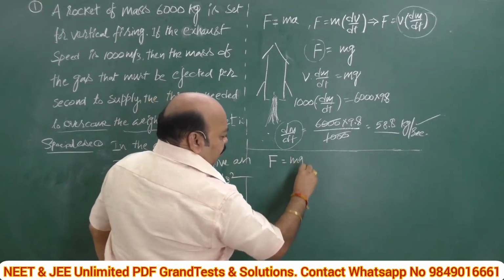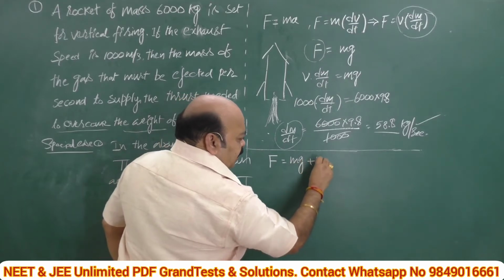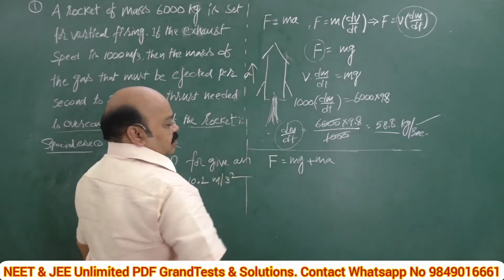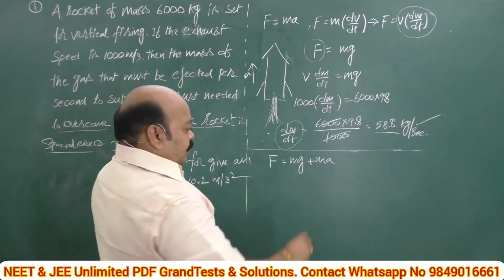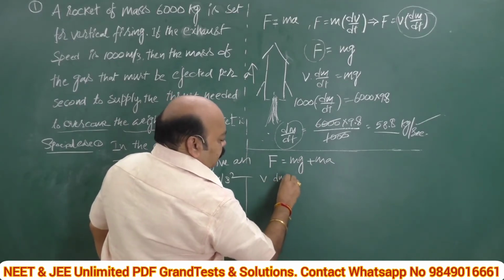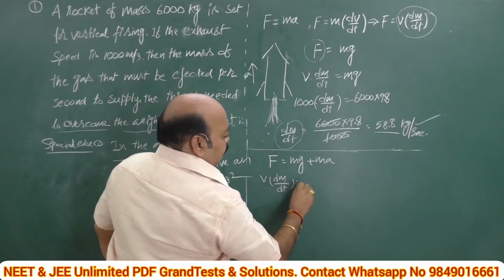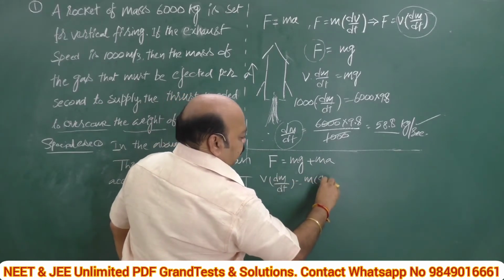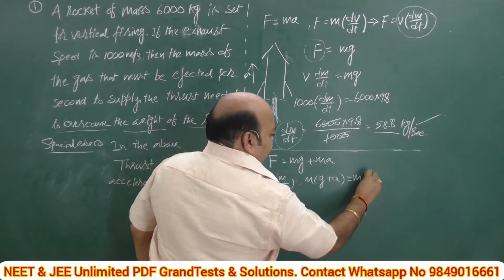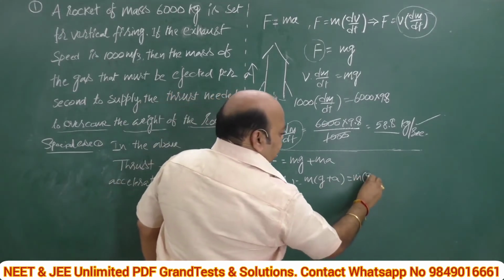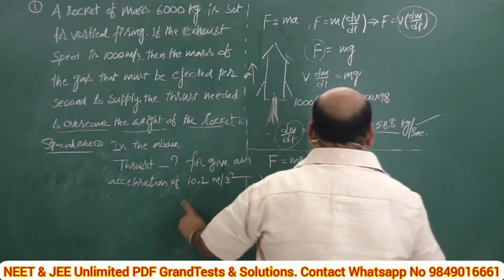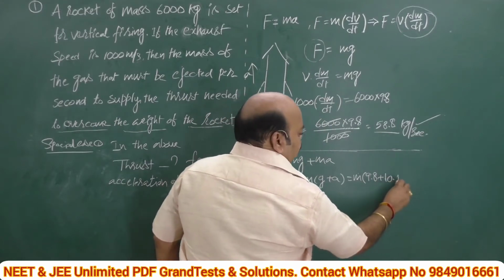Number one, the weight of this body, plus it has to give some upward acceleration A, that means it should move upwards with an acceleration A. The concept is again the same: V into dm by dt is equal to m into (g plus A). This is 9.8 plus the required acceleration for the rocket, 10.2.